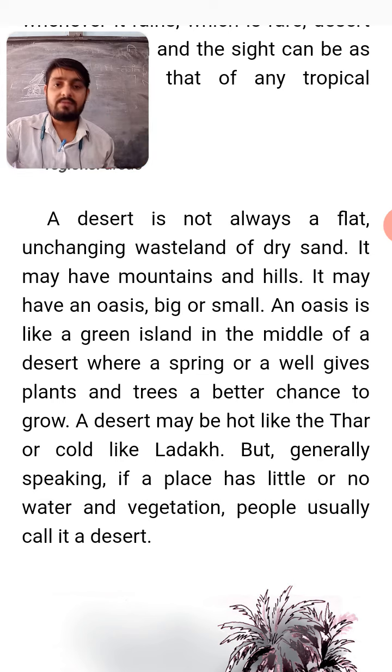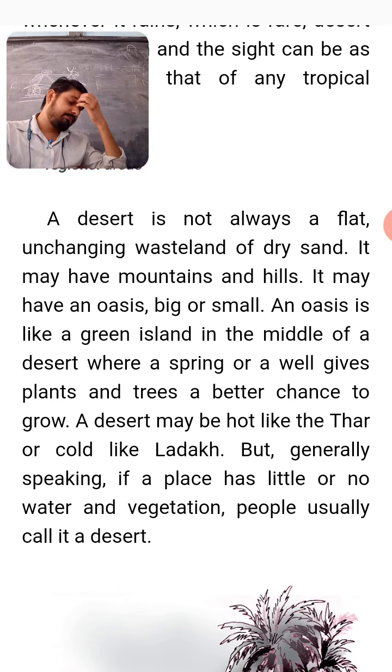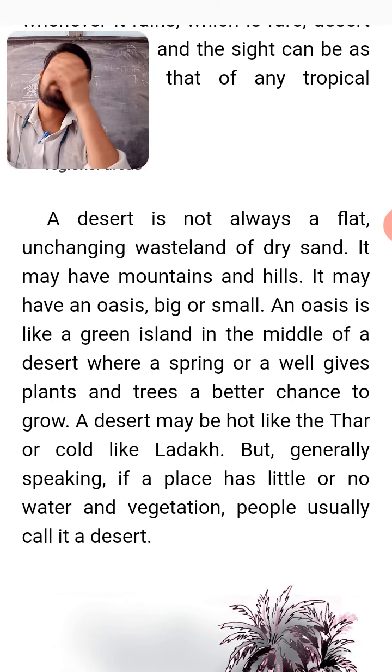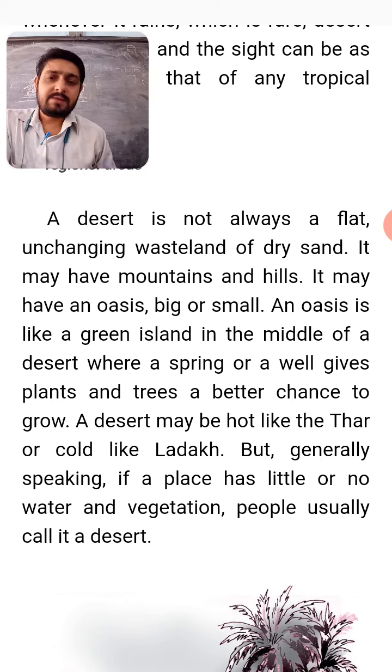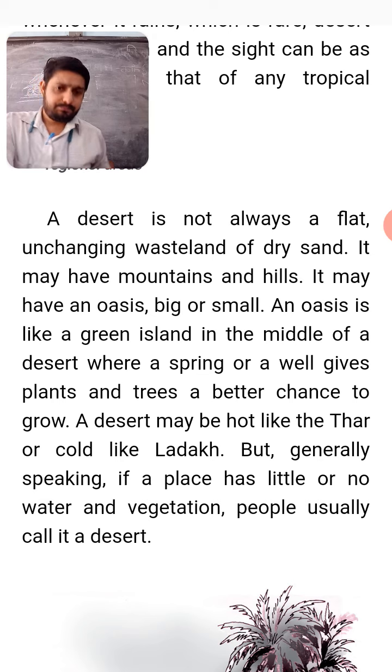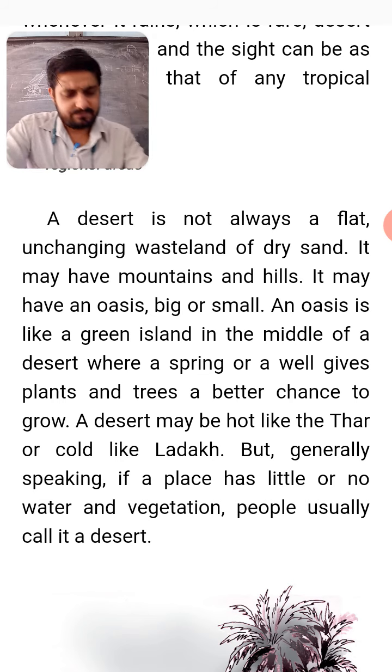It may have mountains also, it may have hills also, it may have an oasis. An oasis means a big or small green island in the middle of the desert, where you will get water. Nearby this island you will find plants also, you will find trees, and because of that the plants grow in a better way.